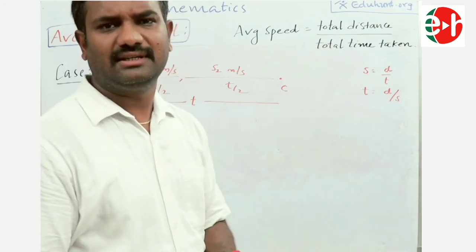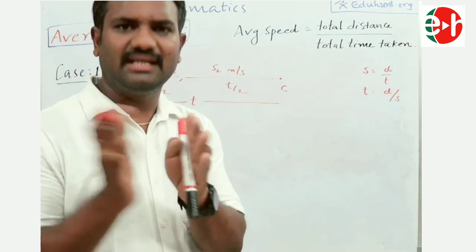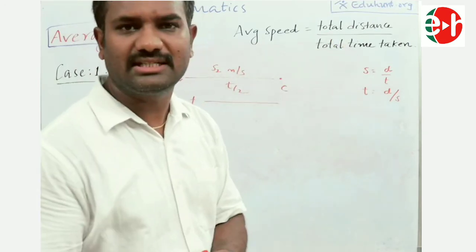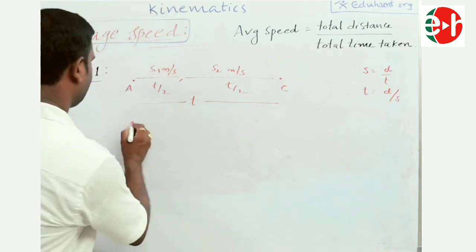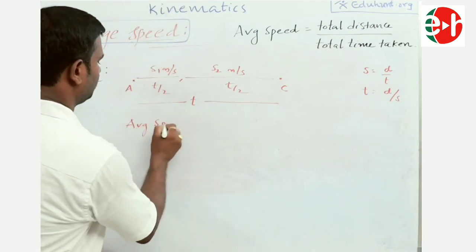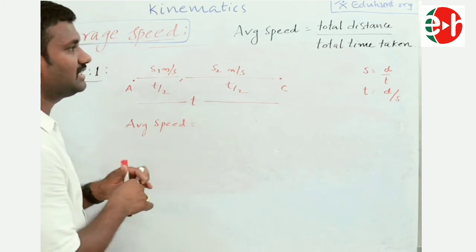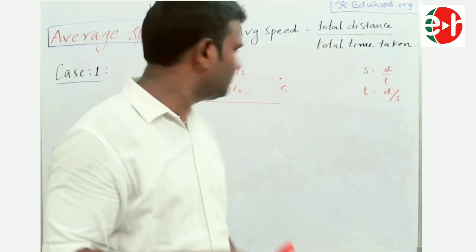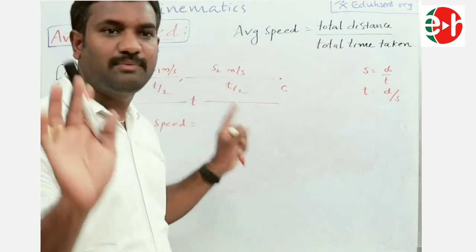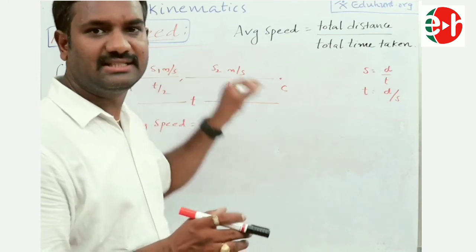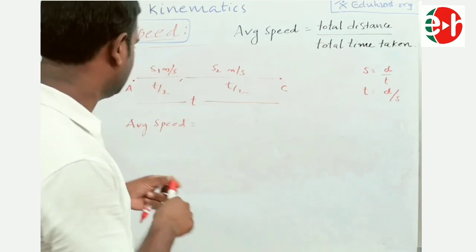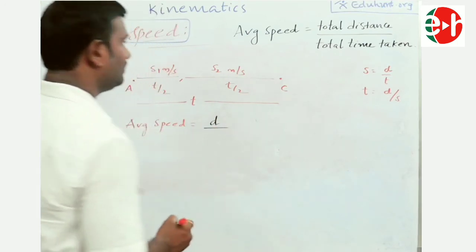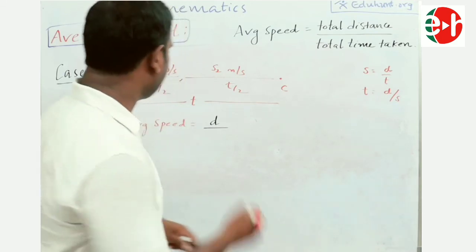The problem seems to be different. In the earlier problem he divided the distance, here he divided time. But the question is, what is his average speed? My formula is the same: total distance by total time. So average speed equals total distance by total time. In this problem, did he give the distance? No. He spoke about the time and the speeds. He didn't mention the distance. That's why let it be D, by total time taken. What is the total time taken? T.